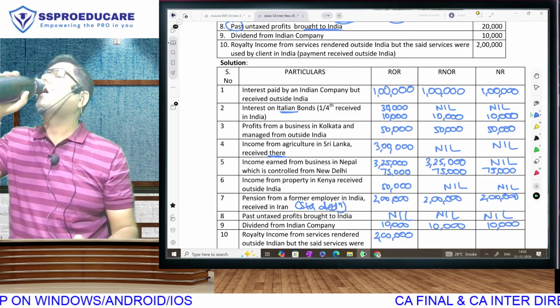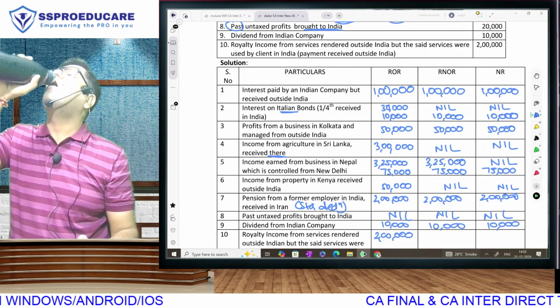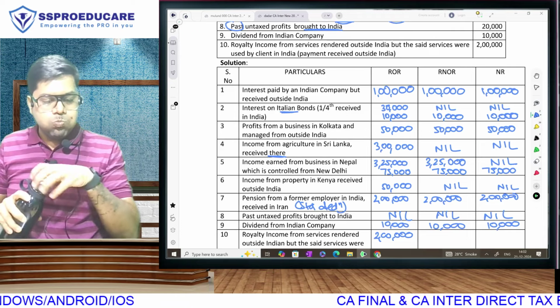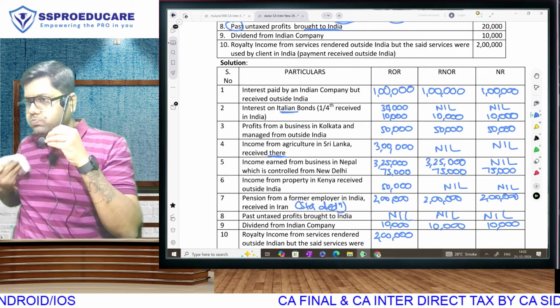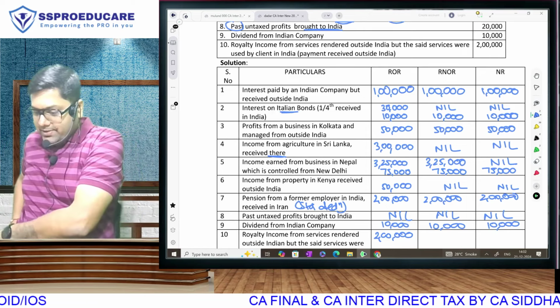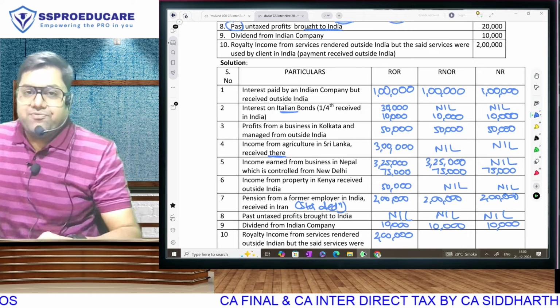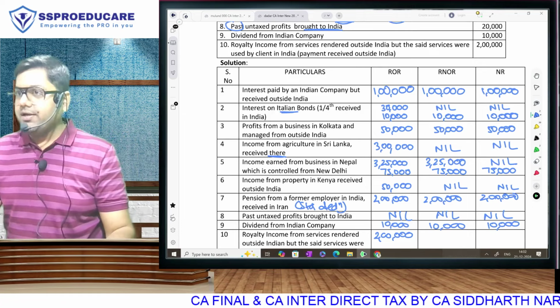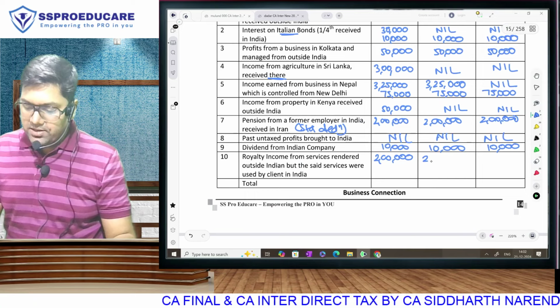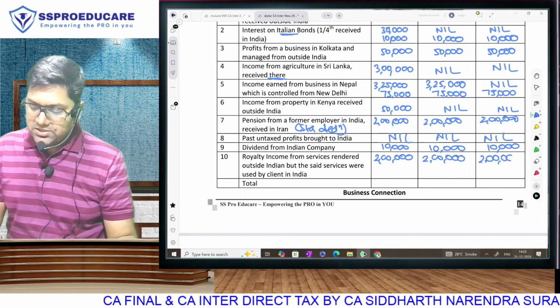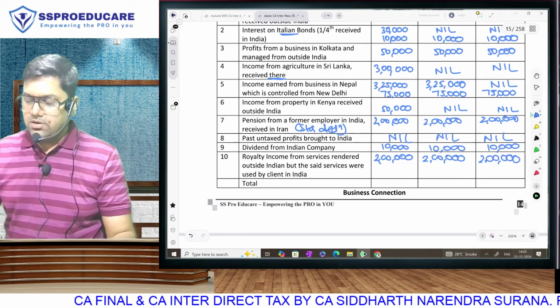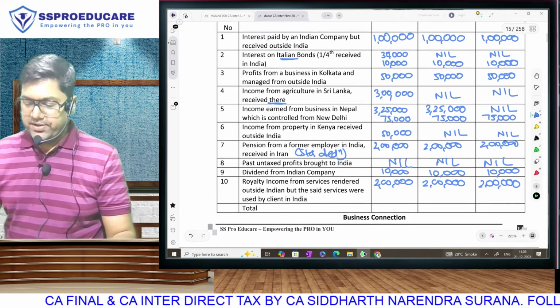Why? If the services are used in India, it is deemed to be Indian income, and once it is deemed to be Indian income, it is going to be taxable for all. Understood? Fantastic.